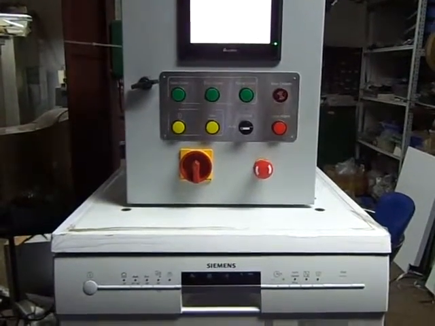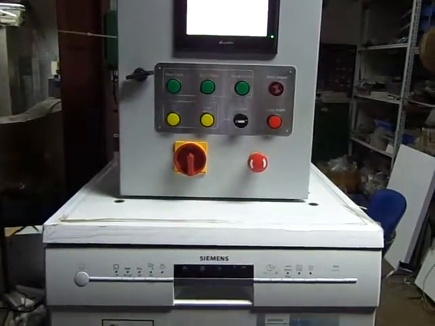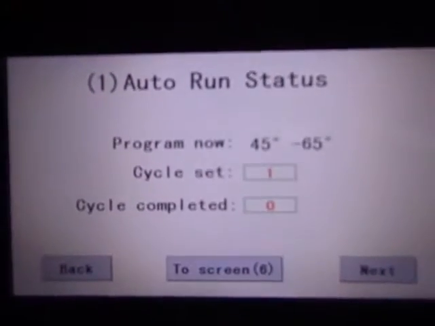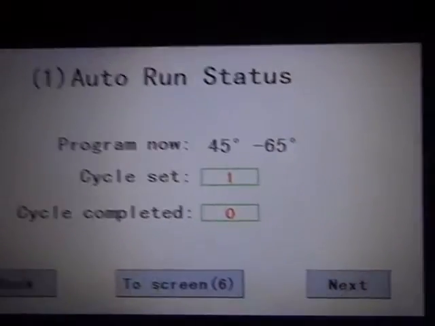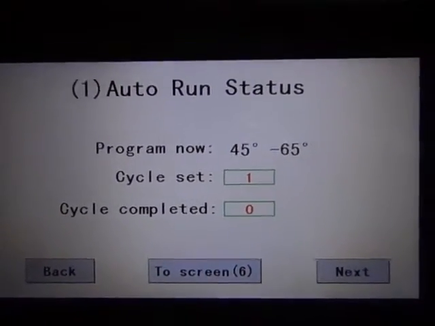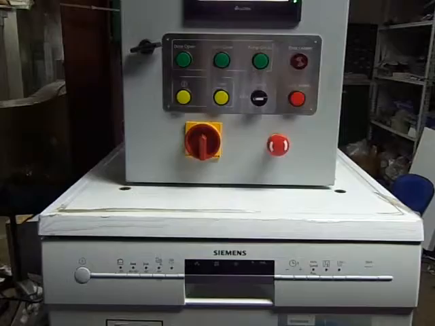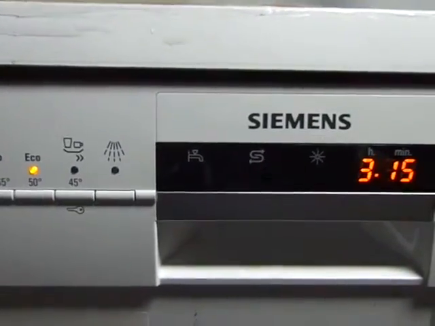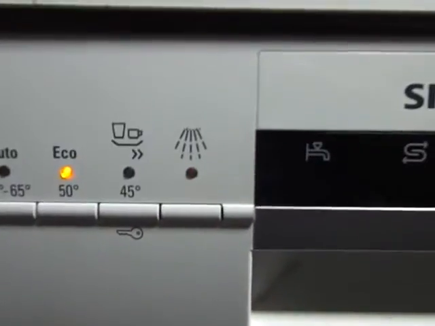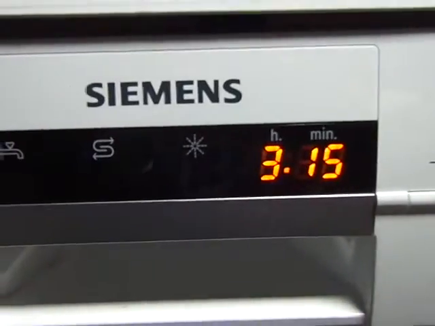Now the machine is ready to start. Let's see. Now the current program is 45 degrees, and I want to set it to 70 degrees. Now there's no power for the dishwasher. If you give the power +1, then we have power for the dishwasher, and the default setting is 50 degrees, and the LED is flashing.